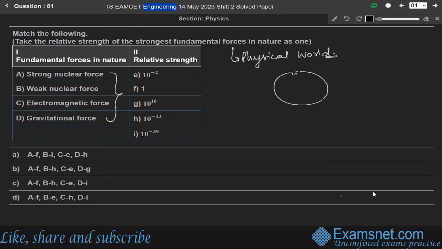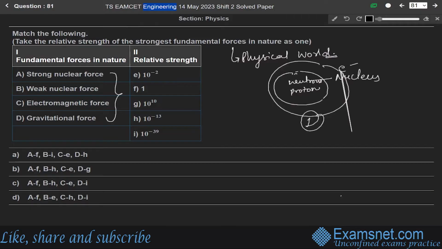Let us say this is a nucleus, and the electrons are revolving around it, and inside the nucleus there are neutrons and protons. The strong nuclear force acts between proton-proton, neutron-proton or neutron-neutron pairs. It is the strongest fundamental force in nature, and we have taken its strength as 1 according to the question.